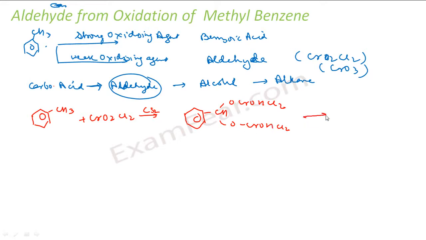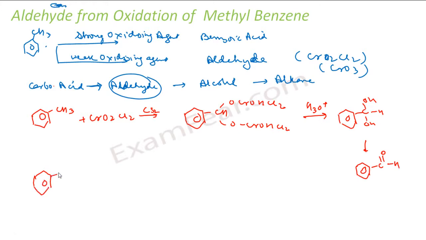On this, if I do hydrolysis, what I get is OH, OH, and H. And from these two OH groups, one water molecule will come out, and what I'll be getting is this compound, that is benzaldehyde. So instead of CrO2Cl2, I can use CrO3 also. I can show you the reaction mechanism for this.